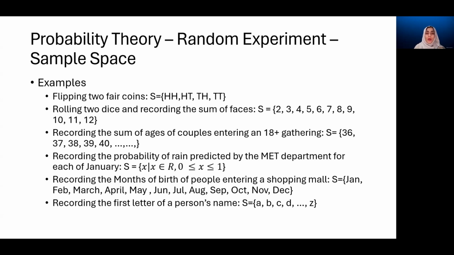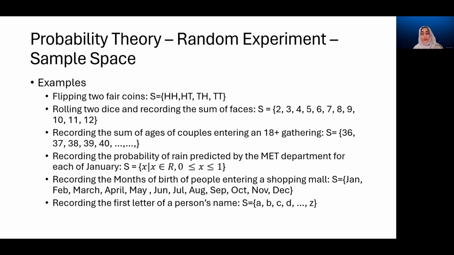Then keeping the first die fixed at 1 and trying all the other possibilities on the second die, we get sums 2, 3, 4, 5, 6, 7. After that, we change the first die to the next number. So now we have 2 and 1, which is 3. Since we are writing it as a set, we cannot have the same value repeated in the set, so this value is already covered with 3. Then 2 and 2, 2 and 3, 2 and 4, 2 and 5, 2 and 6. Now 2 and 6 is 8, and this value is not yet listed, so we add an 8 to it.